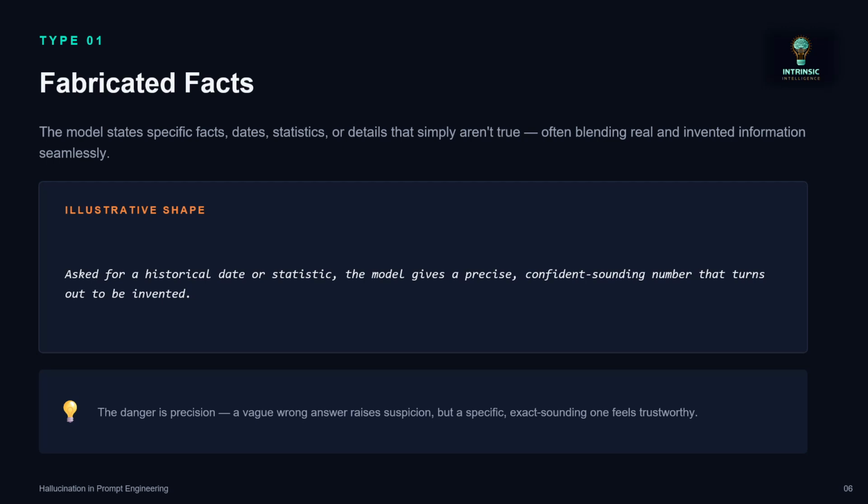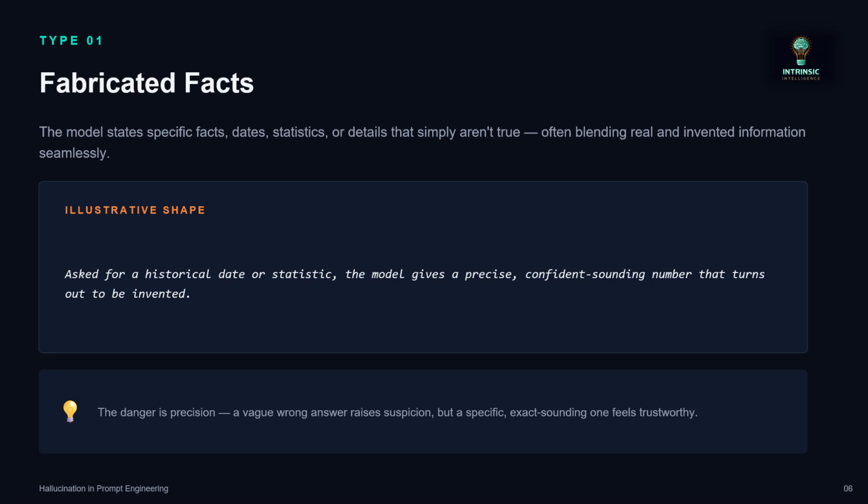Type 1: Fabricated facts. The model states specific facts, dates, statistics, or details that simply aren't true, often blending real and invented information seamlessly. Here is an illustrated example. Asked for a historical date or a statistic, the model gives a precise, confident-sounding number that turns out to be invented. Suppose there is information about historical data like a year, citation, or place, and the AI is not trained on it; it will invent words to fill in the missing places.